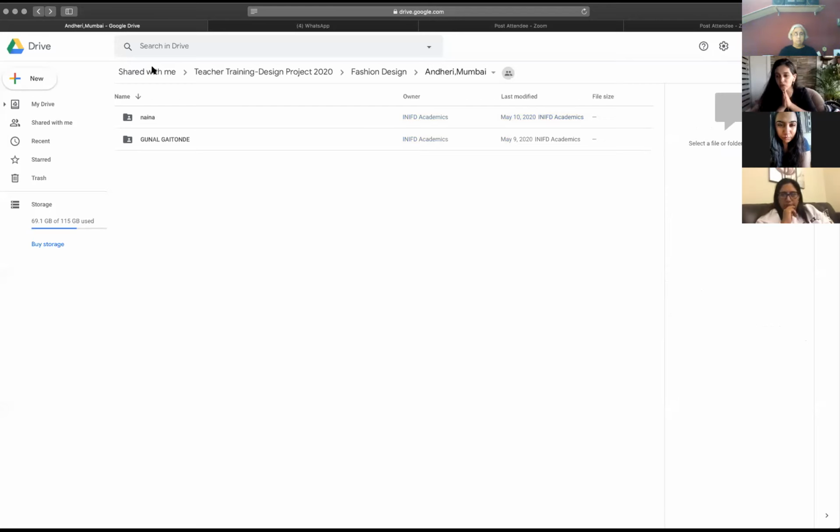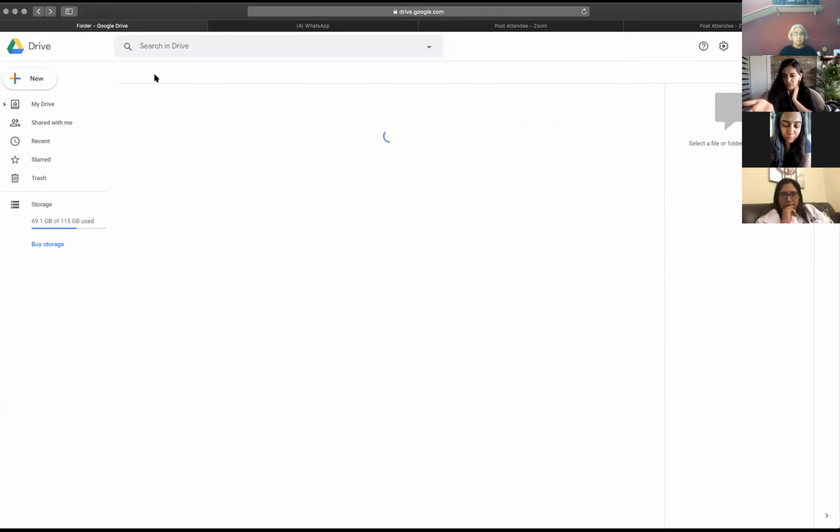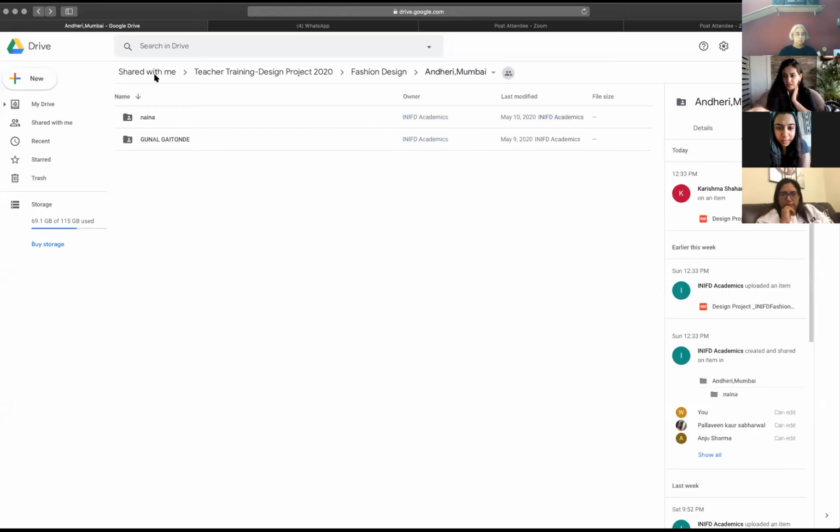I'm going to say the person's name: Gunal. I think she's with you only, Naina, from Andheri. Yeah, she's here. Can you please let her know she needs to correct her presentation? It's built on the interiors presentation. I was a bit confused about whether she was interior or fashion. No, I think she is fashion, so maybe by mistake. Just convey the message to her. Yes, I'll refresh the presentation later. Okay, sure.